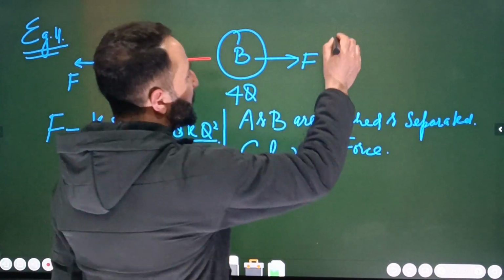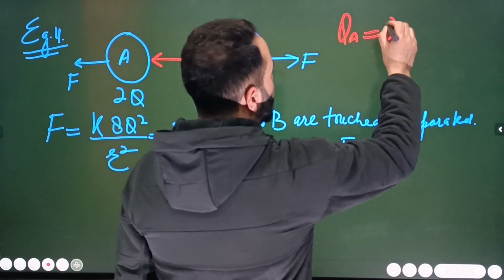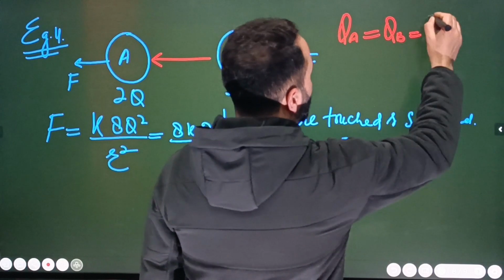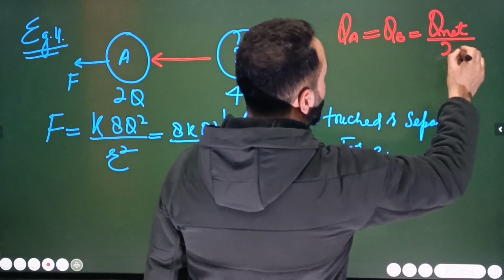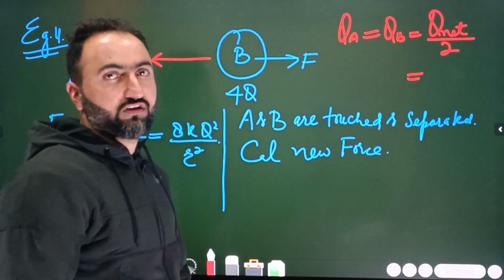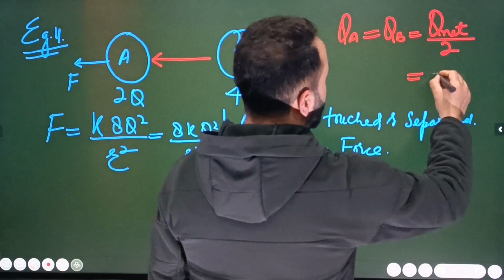So that means once they are touched and separated, the charge of A will be equal to charge of B, will be equal to total charge or the net charge divided by 2. ठीक है ना बेटा. It will be equally divided into the two spheres. ठीक है बेटा. 4 plus 2 is 6. 6 by 2 is 3. So that will be simply equal to 3Q.